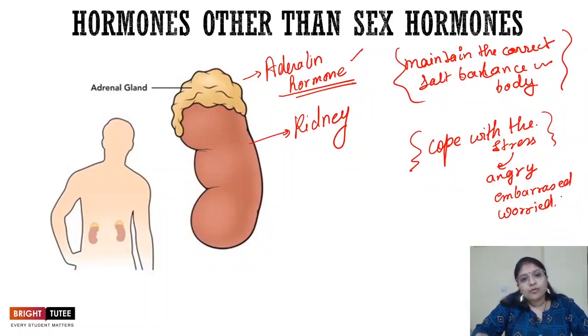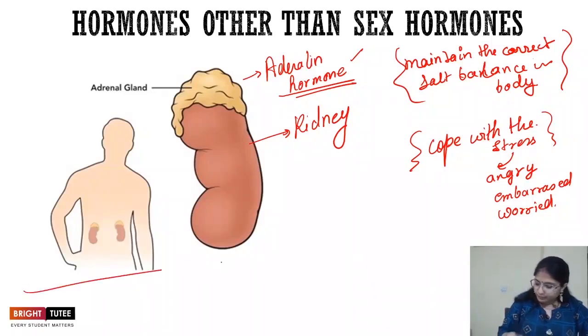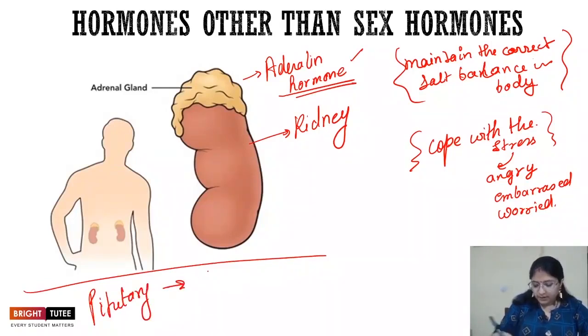Now, this growth hormone is the one which causes the increase in height in human beings, right? So the pituitary gland, apart from releasing the other hormones which control glands, is also releasing growth hormone.